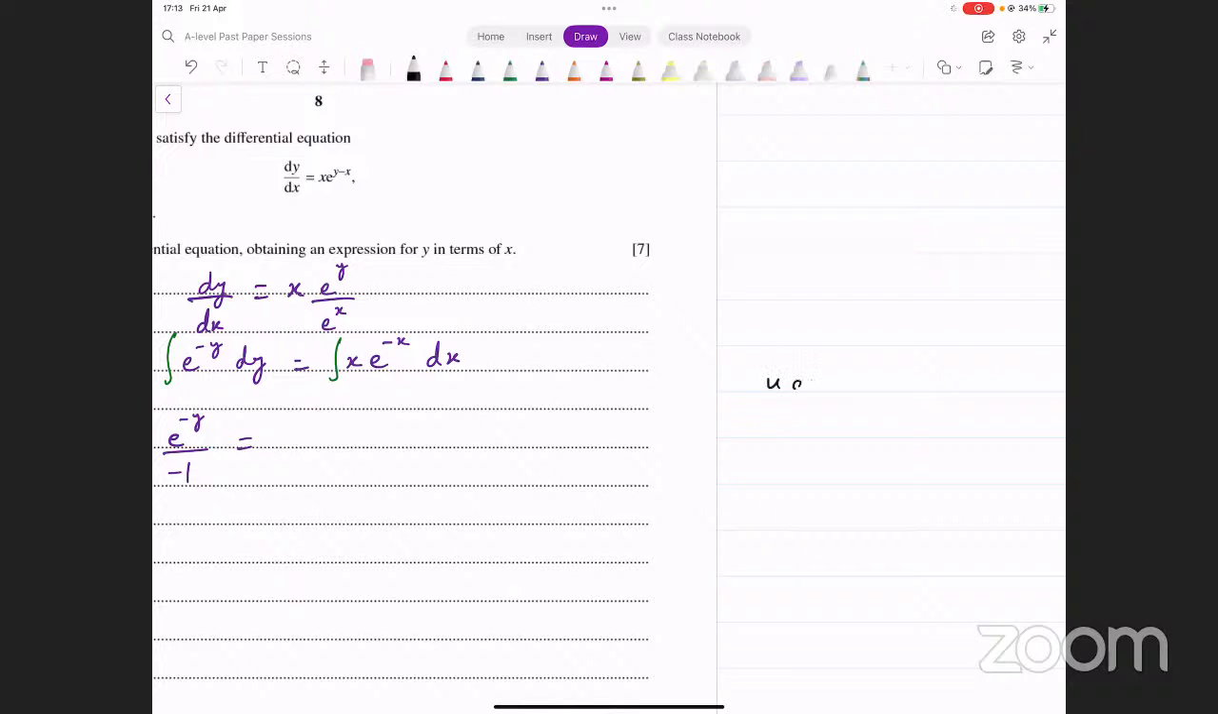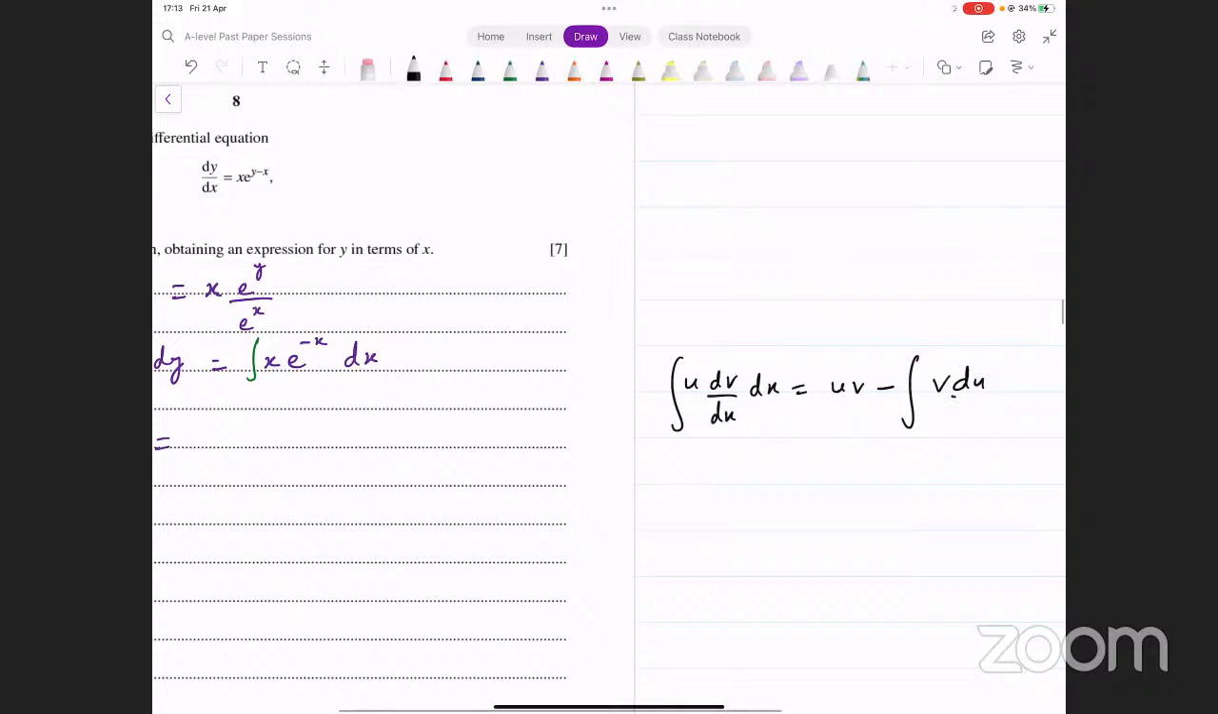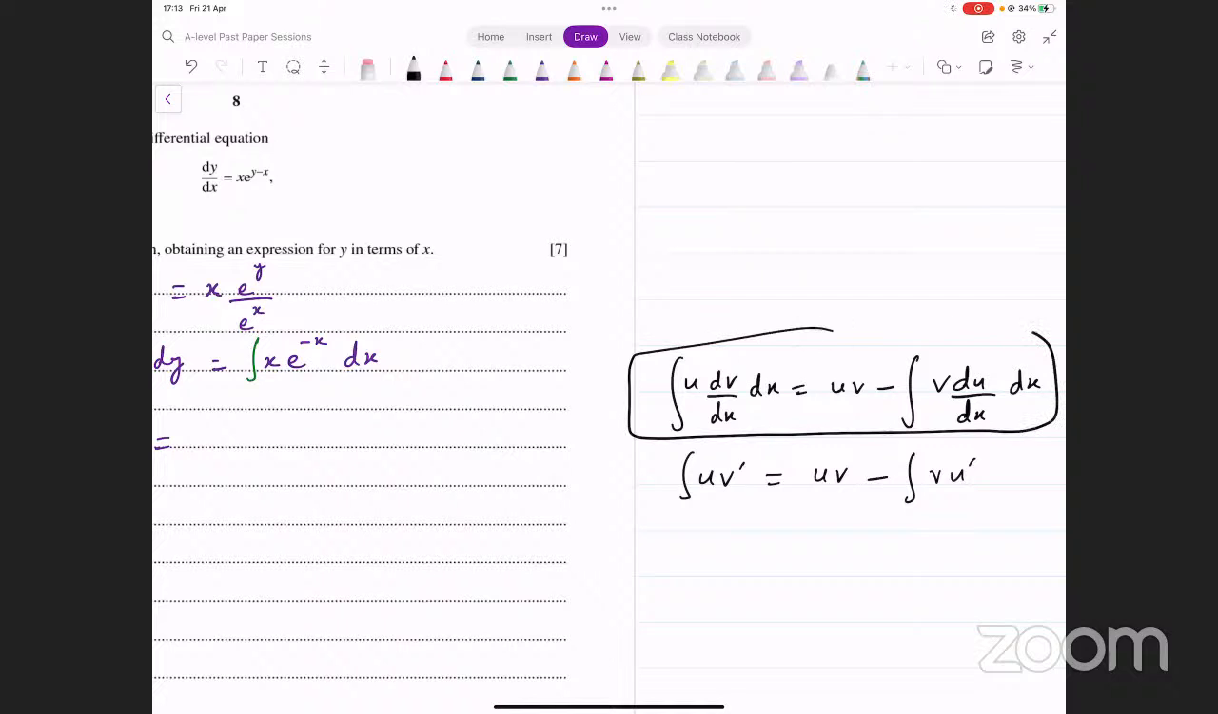u into dv over dx, इसका इंटीग्रल विद रिस्पेक्ट टू x, that's equal to uv minus integral of v into du over dx with respect to x. ठीक है, इसको अगर आप शॉर्ट फॉर्म में लिखना चाहें, it becomes integral of uv dash, that is equal to uv minus integral of vu dash. Okay, that's roughly what it looks like. फॉर्मूला शीट में आपके पास ये ऐसे लिखा होगा.